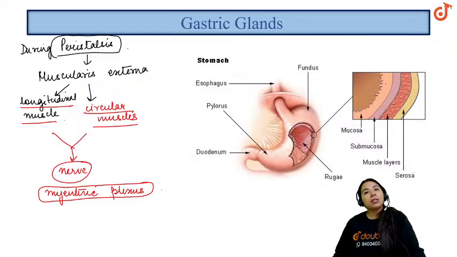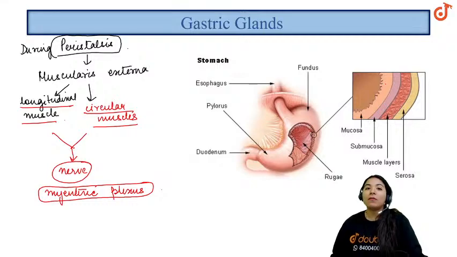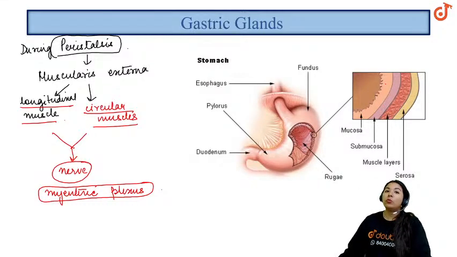ये Meissner's nerve क्या करे? These Meissner's nerve will facilitate the absorption of food in the lumen or from the mucosa in the lumen.